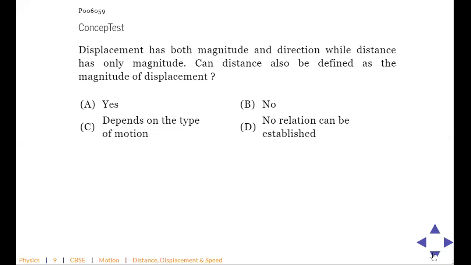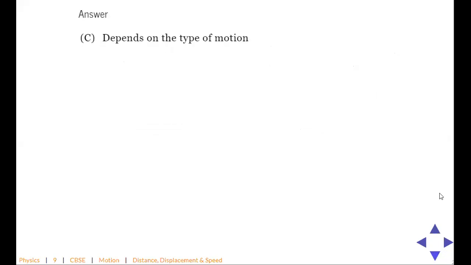So let's see. The answer is C. It is not A, right? So most of you are saying A. It is not A. It is C, right? Why not A? Why C? बताओ, कोई बताएगा? Anyone? Can you tell me why? In a curvilinear motion, distance can be positive, but if it comes back to the same position, displacement will be 0. So the magnitudes are not always same.